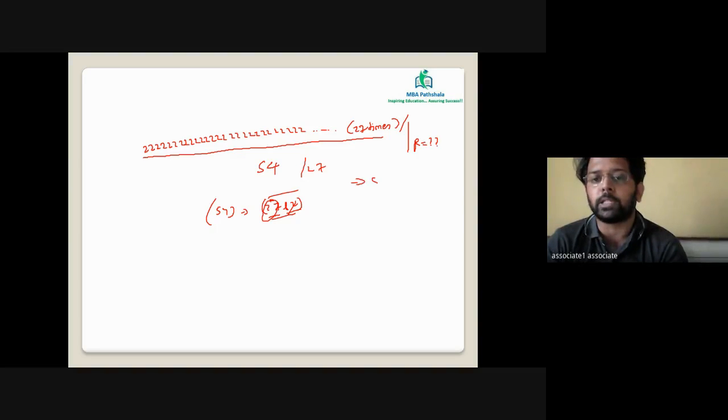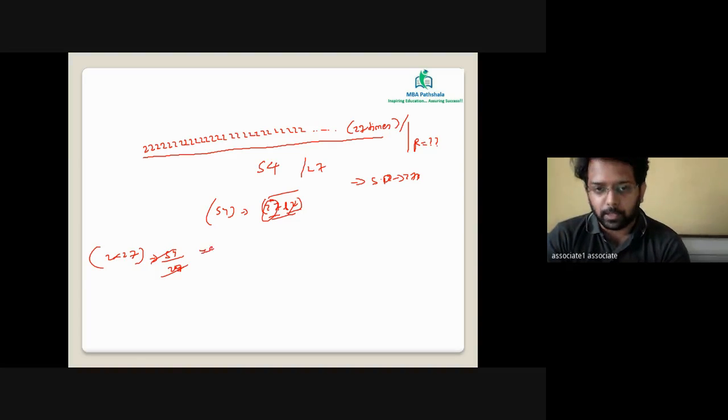The rule of 27 is the sum of digits of the value should be divisible by 27. Now 2 has been mentioned 27 times, so the sum of digits is going to be 54. 54 divided by 27, the remainder is 0. Right? 27 twos are 54.